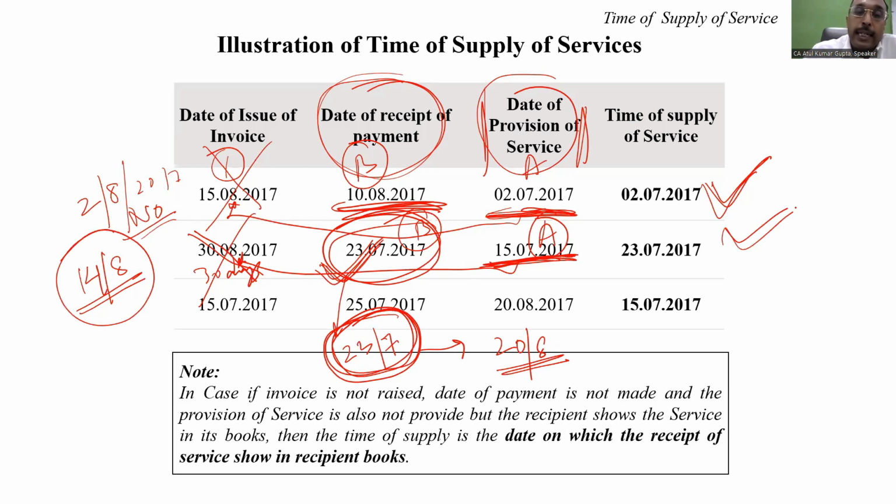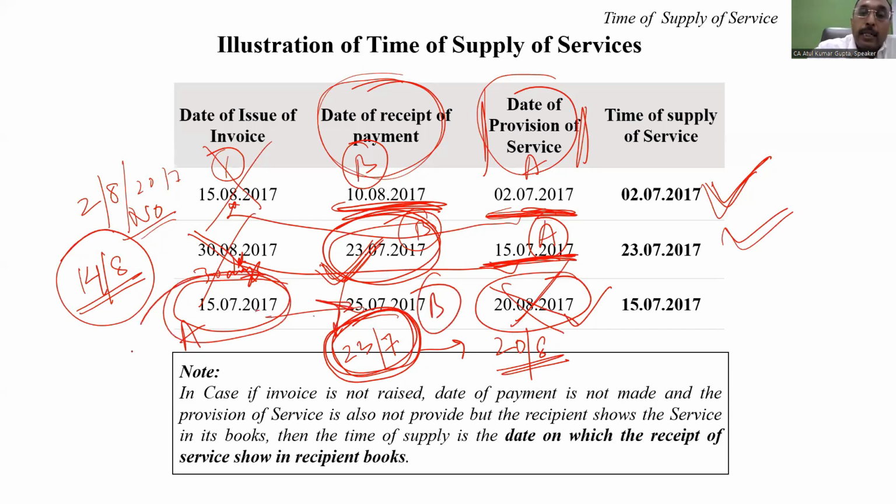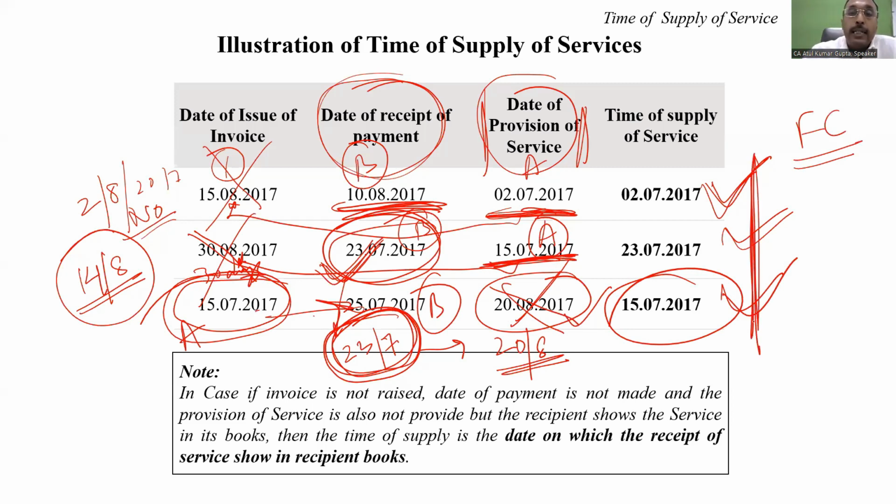But in the other case, when I raise the invoice on the 15th of July, even prior to the provision of service, it will not be my A. It will be A and this will be B. So A or B, whichever is earlier, it is the A. So the 15th of July will be the time of supply. So my dear friend, in case of a forward charge, these will be the time of supply in this kind of scenario, which is there before you.